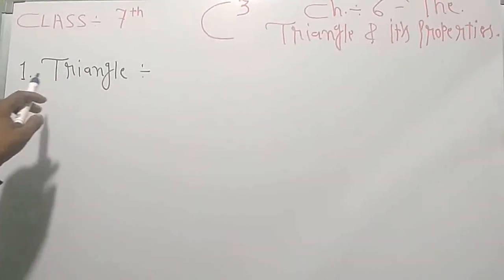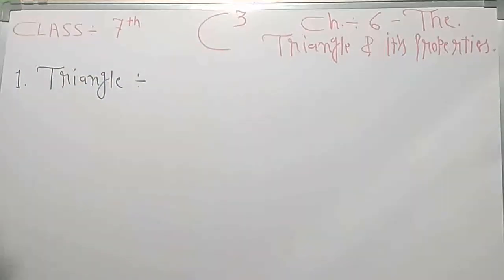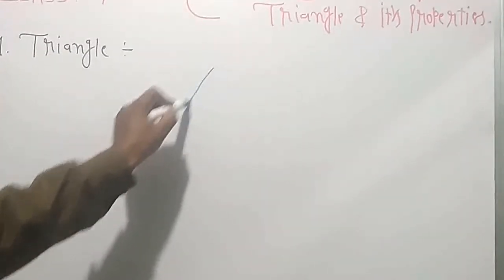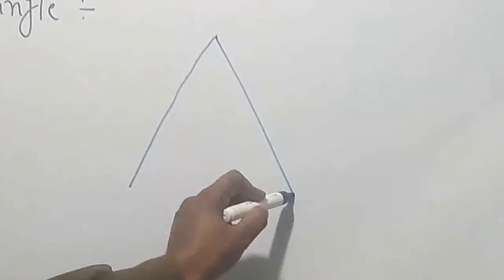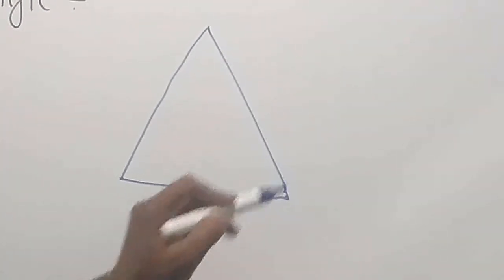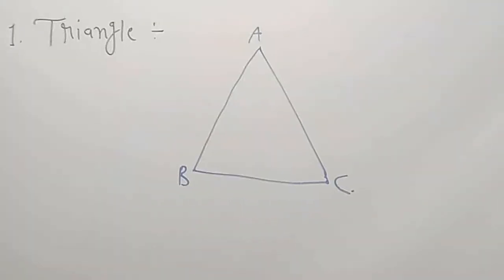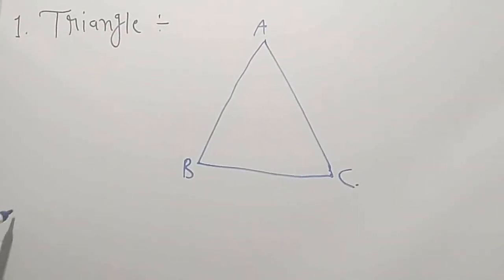Today we are going to explain the topic triangle of chapter 6, the triangle and its properties. Triangle is like this. Suppose it is ABC. So in a triangle there are three sides.